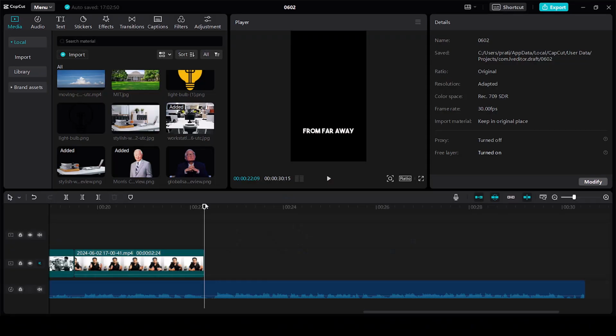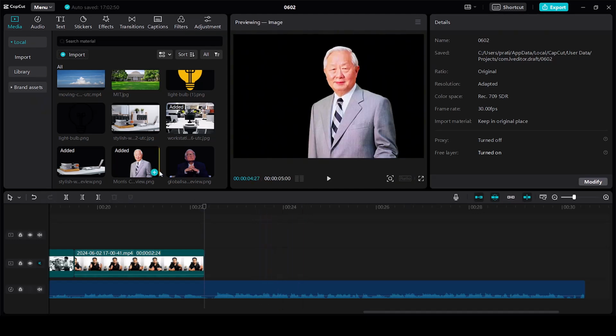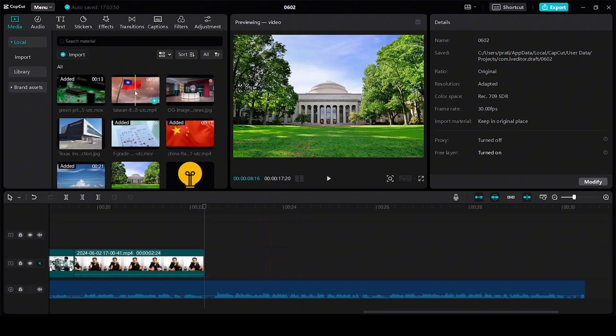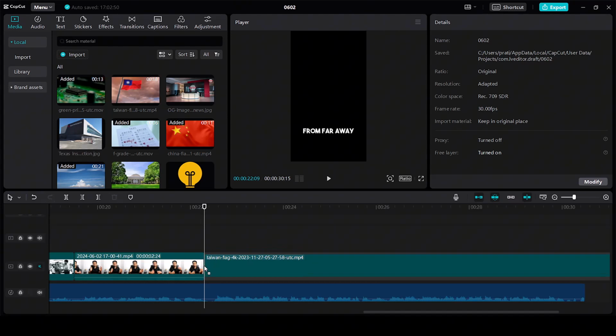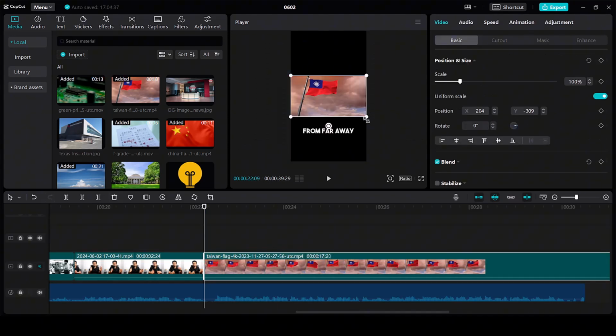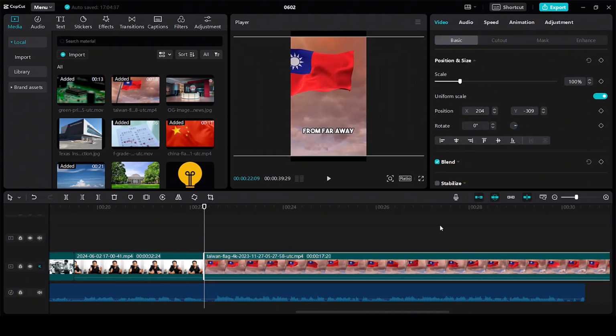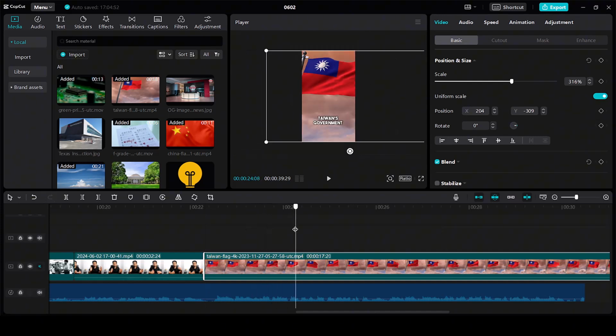So we are almost at the end of the clip. So next text that we have is that Taiwan's government reached out to him. For that, first we have the Taiwan's flag. Let's add the flag to the timeline. Let's increase the size so that we can fill the entire clip.